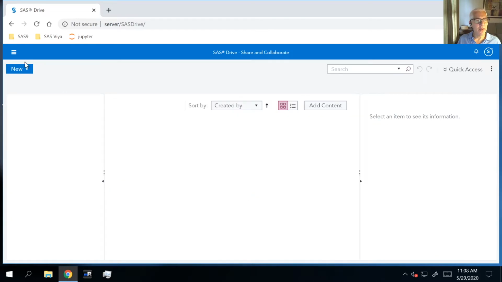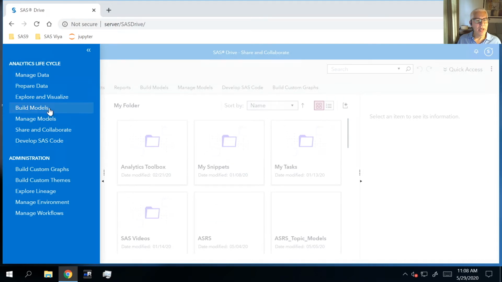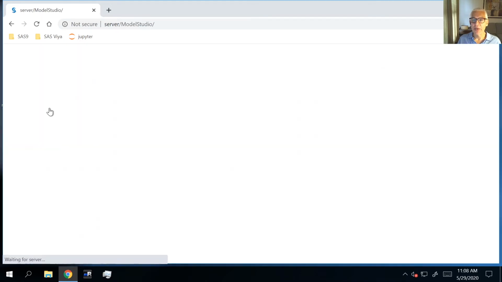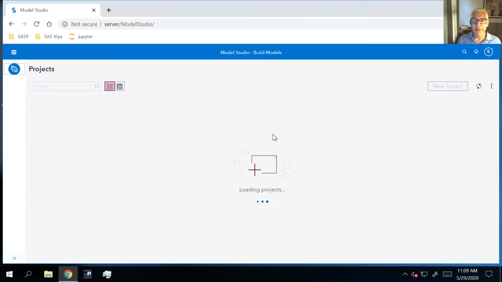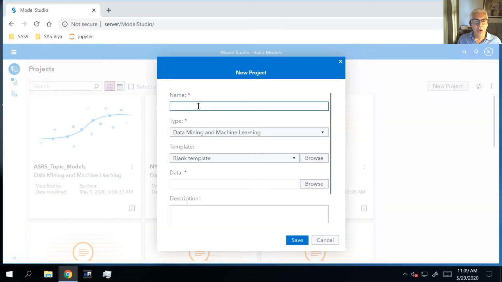And what we're going to do is go to the very upper left-hand application menu. And what you and I want to do today is build some models. So when we select Build Models, you can see it's taking us directly into Model Studio. And what we want to do inside of Model Studio is we're going to start up a brand new project. You can see that there are already some other projects that are available to us, but we're going to start our own. I'm going to call this particular project Model Studio Workshop.